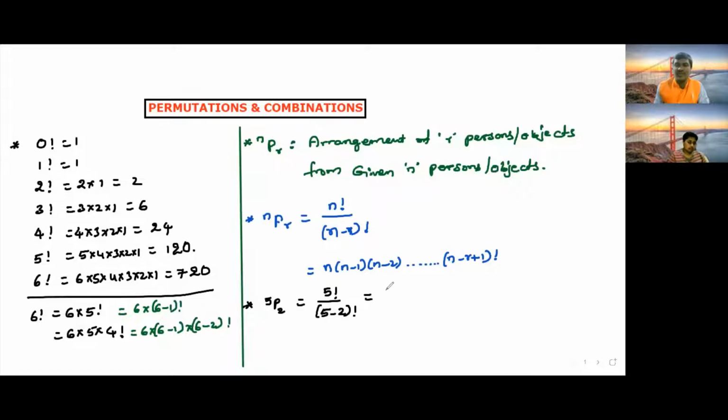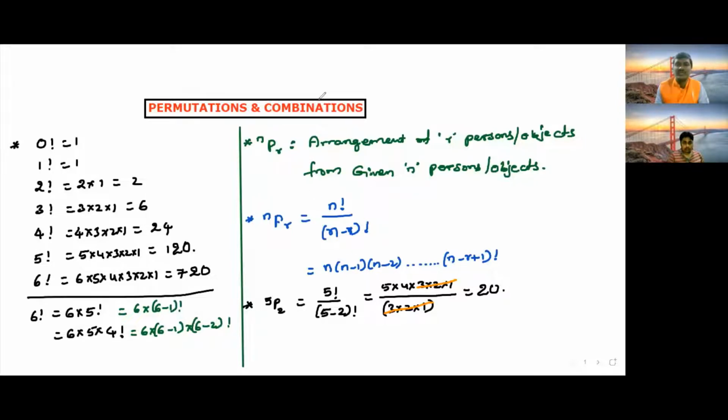What is the 5 factorial value? 5 into 4 into 3 into 2 into 1, whole divided by (5 minus 2) factorial. 5 minus 2 is 3, so the factorial value is 3 into 2 into 1. Here 1, 2, 3 and 1, 2, 3 we can cancel, leaving 5 into 4. What is 5 into 4? 5 fours are 20. So this is the value of 5P2.